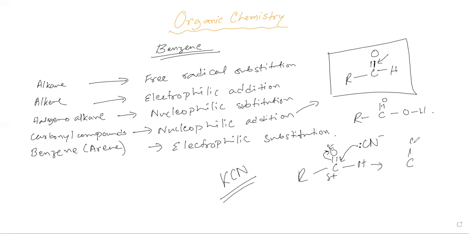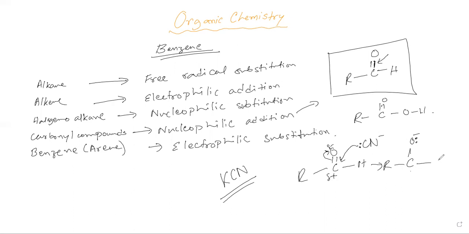In this intermediate state, the oxygen has gained the negative charge, so it becomes O minus. The other atoms are already there without any alteration.